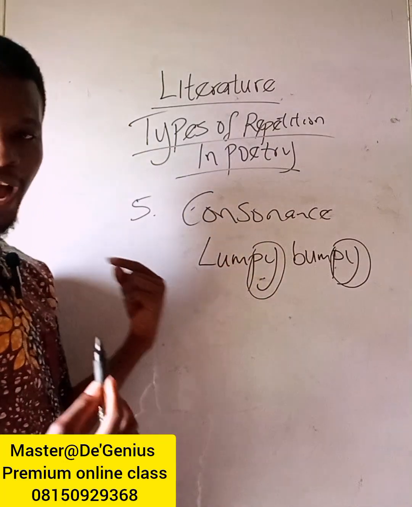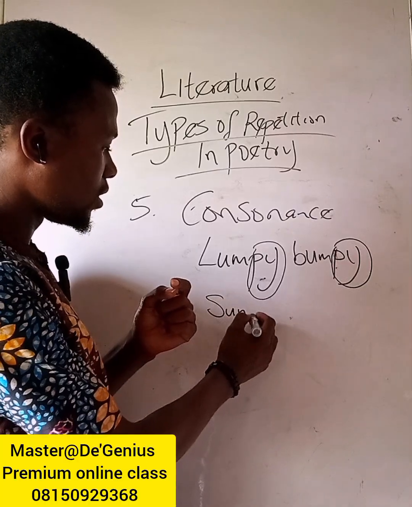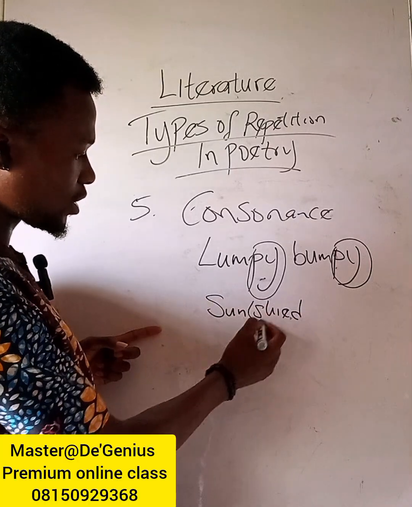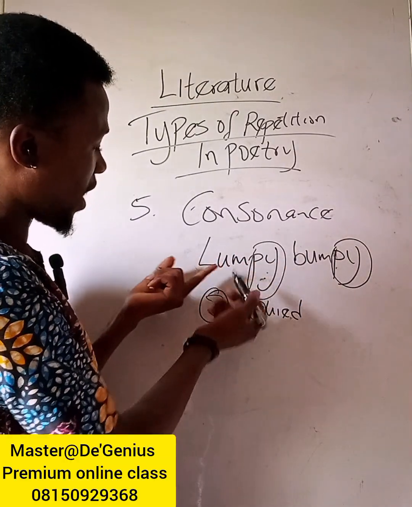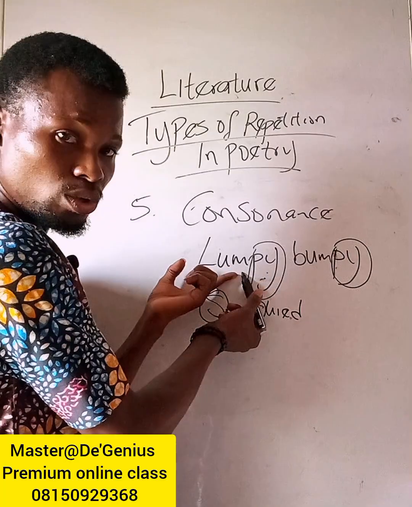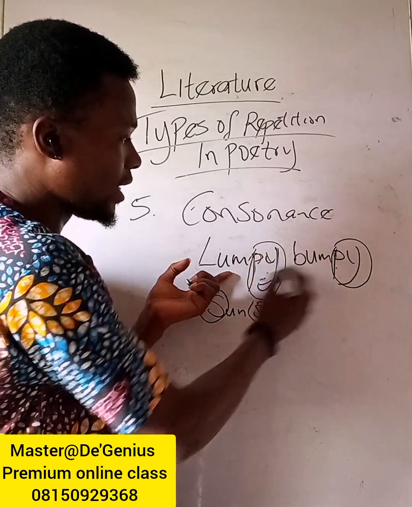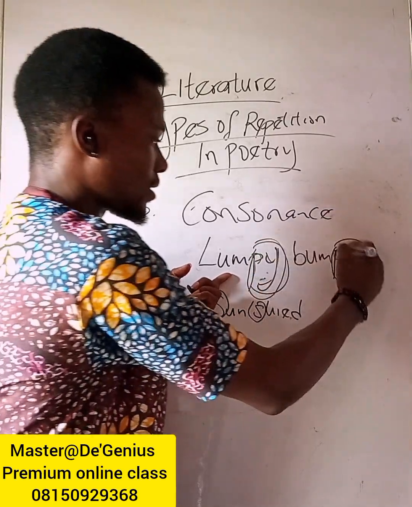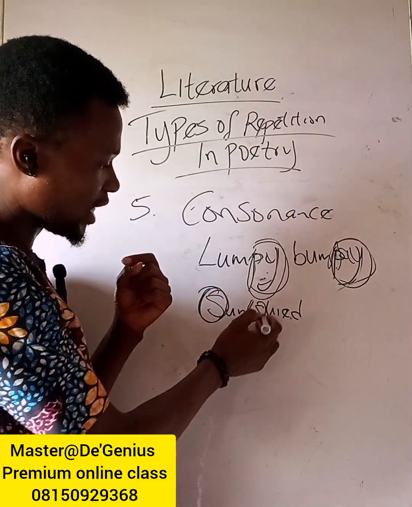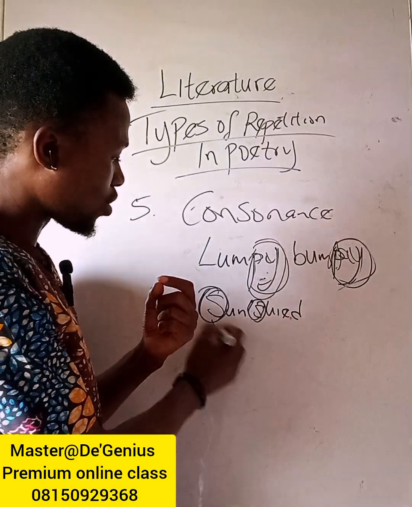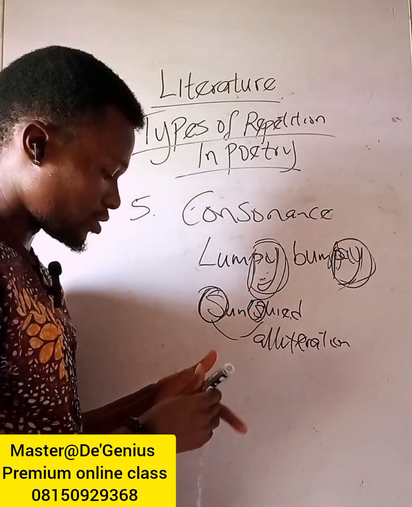But in the case of alliteration, what you are going to find is something like sun, shade. You see, repetition of S, S. Consonance either happens in the middle of a word or at the end. So we have repetition of the P sound. That is consonance. But if the repetition of the consonant sound is at the initial, which means at the beginning of each word, what we are going to call that is alliteration. So don't confuse consonance with alliteration.